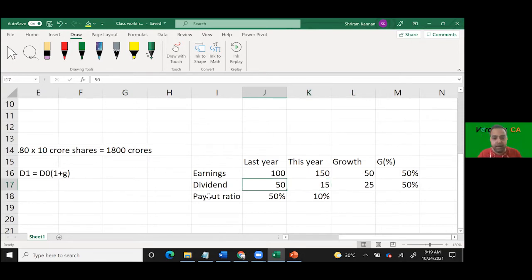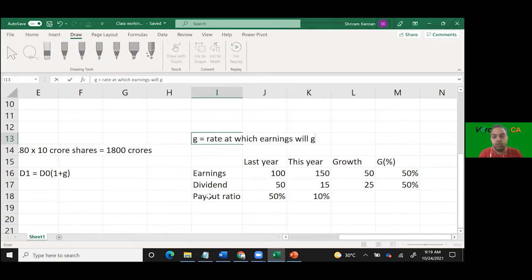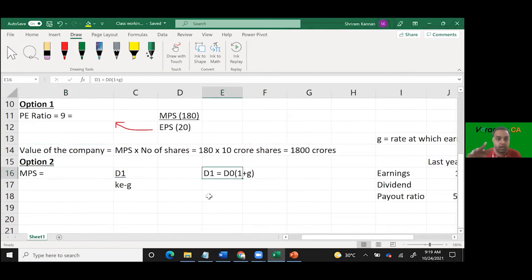So G normally, understand this factor, I'm clarifying. G normally refers to the rate at which earnings will grow. Earnings growth we call G. Dividend growth we don't normally call G. G is a term associated with the rate at which earnings will grow. But in the formula, we are using D naught into 1 plus G because we take one underlying assumption: the rate at which earnings will grow will be equivalent to the rate at which dividend will grow. Okay? That is because of one underlying assumption.